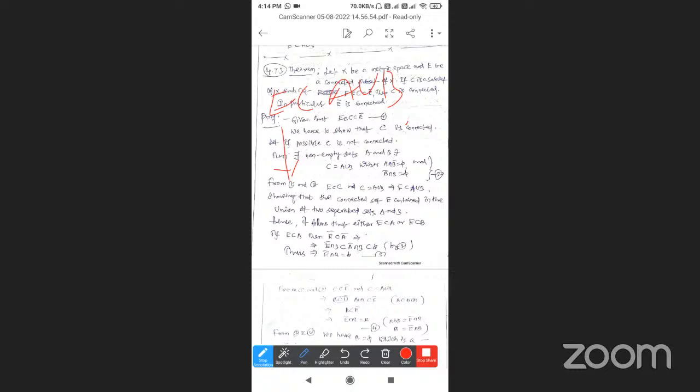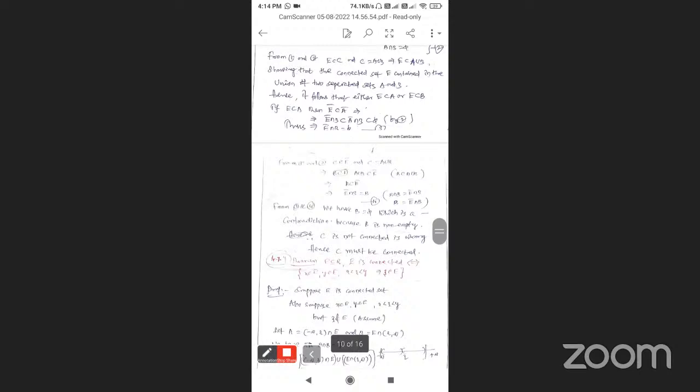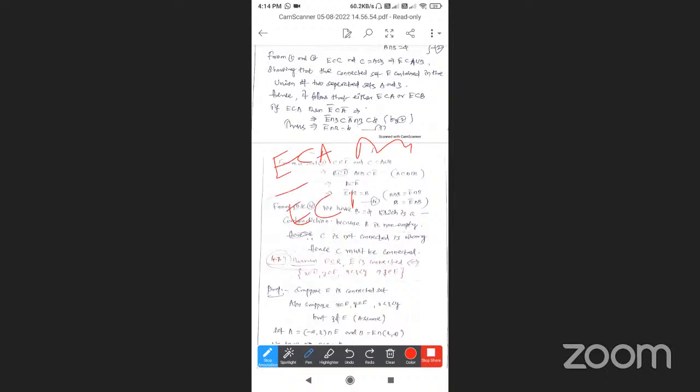Now E subset of A union B shows that the connected set E is contained in the union of two separated sets A and B. Hence either E subset of A or E subset of B. Let us take the first case, E subset of A. Then E bar is a subset of A bar, closure on both sides.